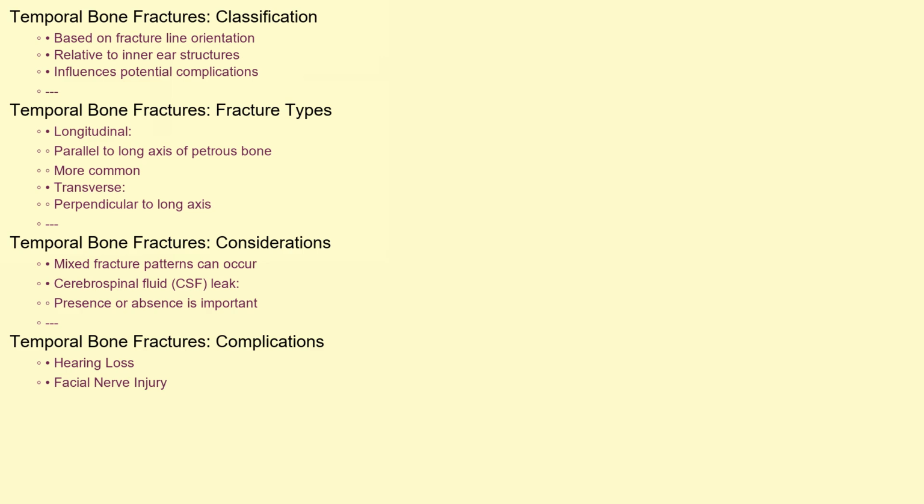Temporal bone fractures are often classified based on the fracture line's orientation relative to the inner ear structures. Longitudinal fractures run parallel to the long axis of the petrous bone, a part of the temporal bone, and are more common. Transverse fractures run perpendicular to the long axis. A mixed fracture pattern may also occur. These classifications influence the potential for specific complications, such as hearing loss and facial nerve injury. Additionally, the presence or absence of cerebrospinal fluid leak is another important factor when classifying the fracture.